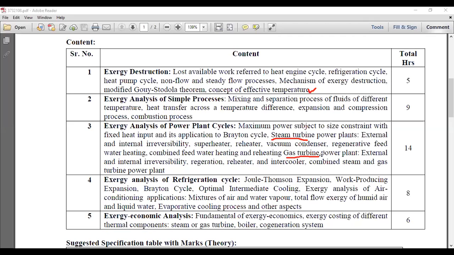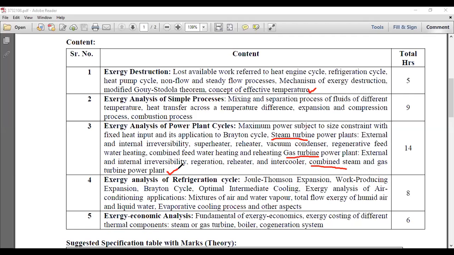Now, some of the components will be extended to the gas turbine power plant so that you can get a better efficiency in terms of the power generation. Okay, so external and internal irreversibility is a common point between steam turbine and gas turbine. The regeneration, reheat, and intercooler, right? So intercooler is added in the gas turbine power plant, and combined. Last one is a combined steam and gas turbine power plant.